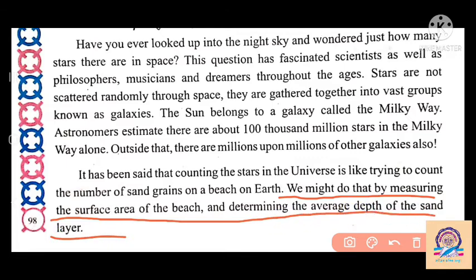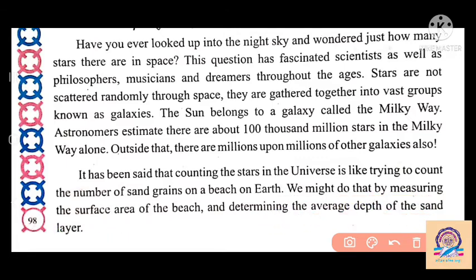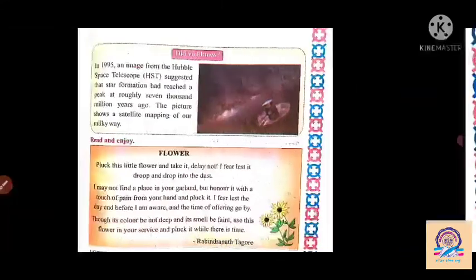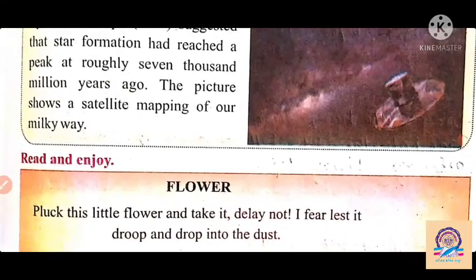Here we randomly say the depth of the sand, as we can't give the perfect depth, but randomly we speak the answer. Same here, we can't give the perfect number of stars in the sky, but randomly we can say that there are 100 million stars in the Milky Way galaxy.